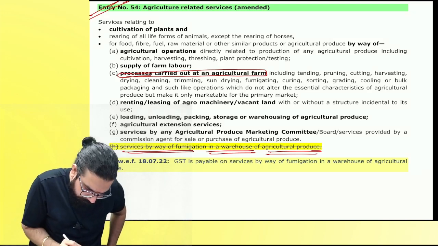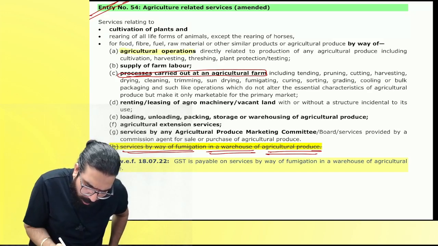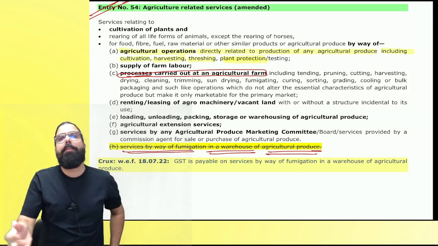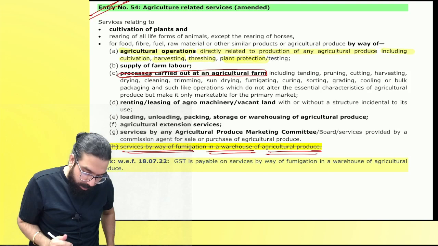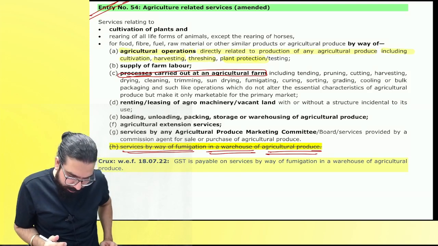It says agricultural operation directly in relation to agricultural produce, including cultivation, harvesting, threshing, plant protection. Might be for plant protection if you go ahead and do anything. Are we clear, everyone? I hope this point is clear to all.